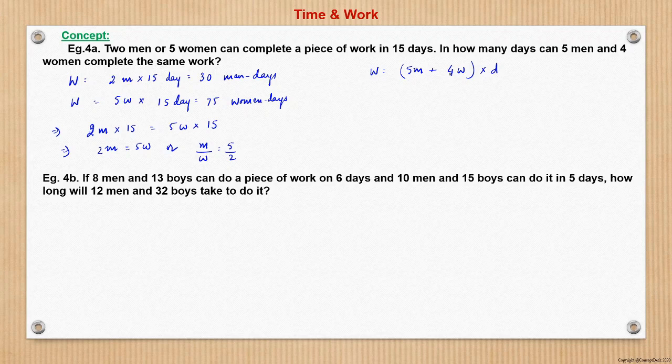So we will take only one unit. Let it be in terms of women only. So this is 75 women days, right? W. And now 5m I can write as 5 into m, which is 5 by 2. So here m I write as 5w by 2. So it becomes 25w by 2 plus 4w, into d, is 75 women days. So from here I can find the value of days here. So d is a variable.